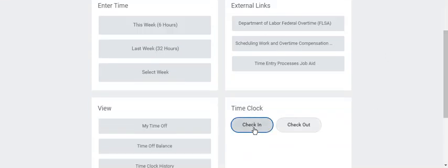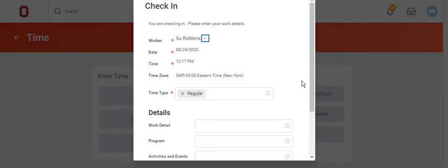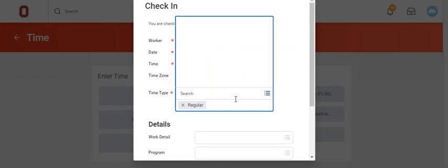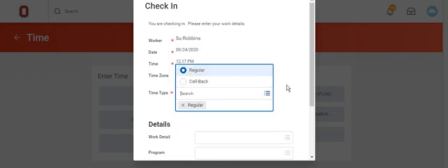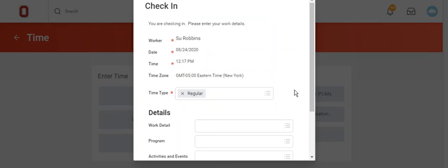Click Check-in. Regular shows as the default time type. Select the menu button in the field to choose a different option if regular is not the desired time type. Options will vary based on your worker profile.